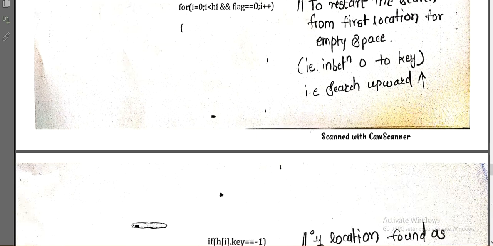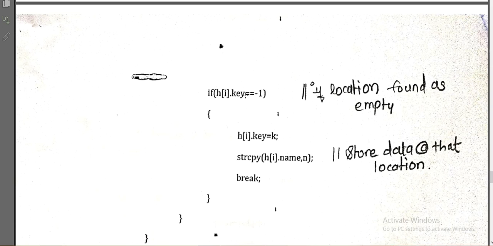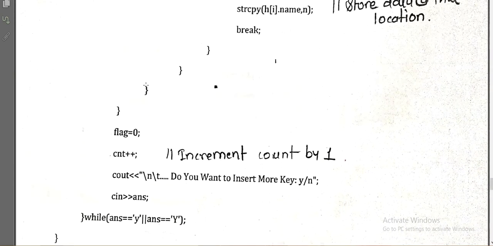If any of the slots is empty, then we need to insert the key at that location, copy the name at that location, and break. So every time whenever we are doing this, we have to increment my count by 1,